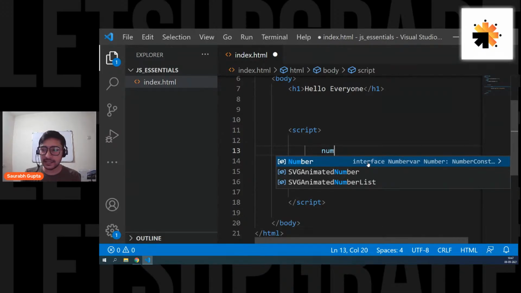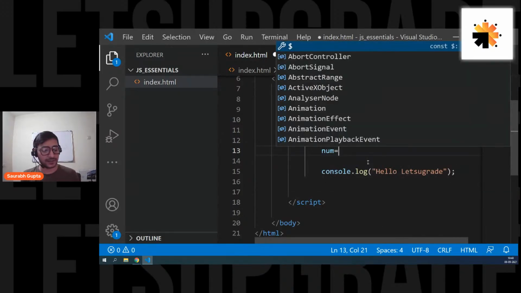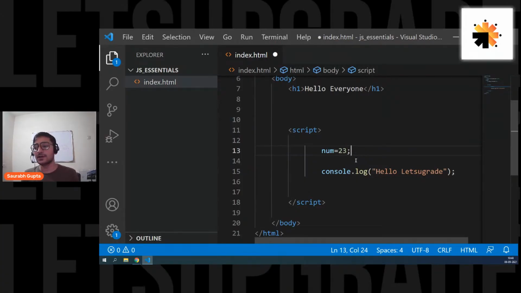The name, then equals to any value that you want. So let's say 23, and that's it. As soon as I do this, num equals 23, internally, a memory location is registered for this num variable, and the value that is stored inside that location is 23. And now I can use this num anywhere I want to use this 23.